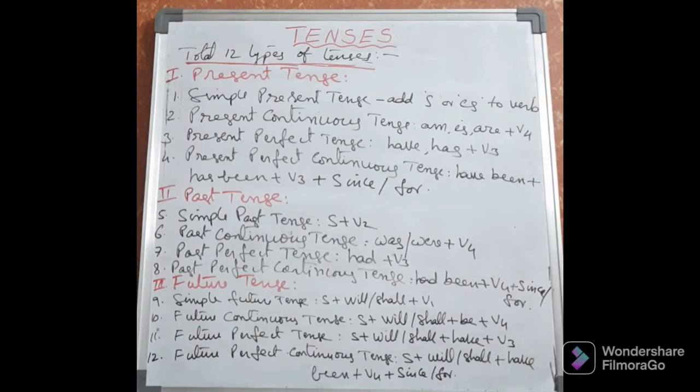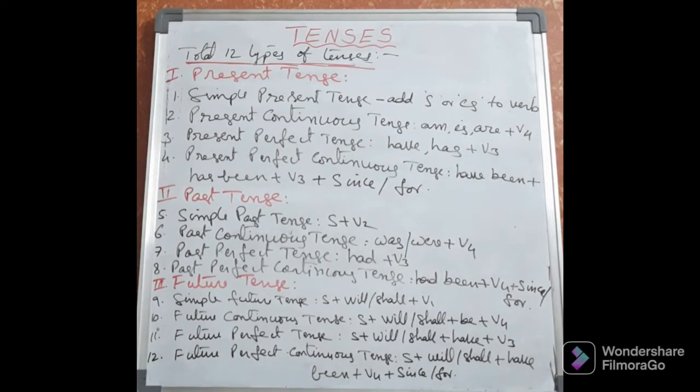Means, I will attend the college tomorrow. I will or I shall. Sometimes it is said that along with I and we we take shall, and for the rest of the subjects we take will, but nowadays we use will or shall with any subject. I shall attend the college tomorrow. I will attend the college tomorrow. We shall attend the meeting tomorrow. This is the simple future tense.